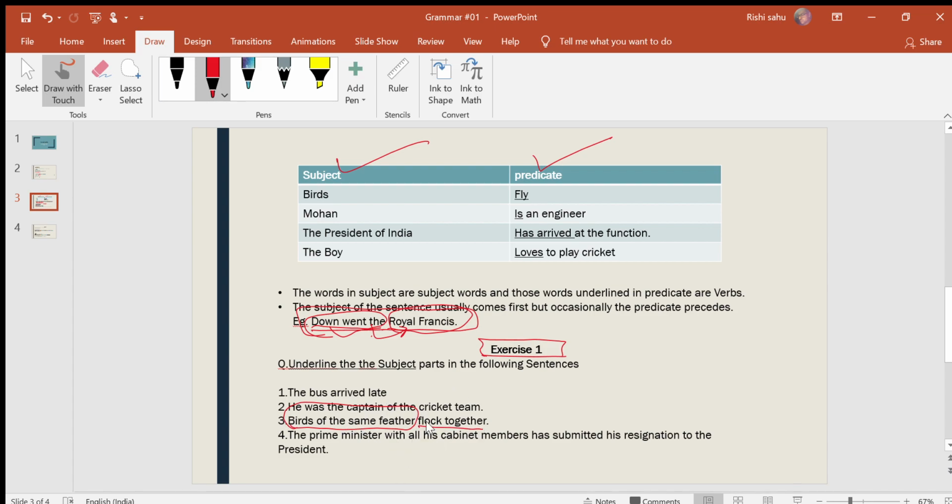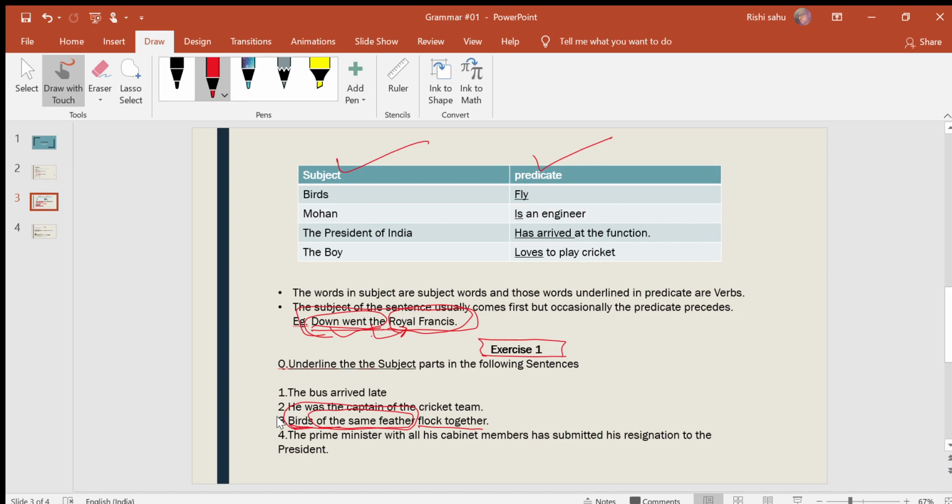Flock is a verb. So birds of the same feather, it is defining the birds. Of the same feather means birds of the same type. It is more defined. It tells about the subject in detail.